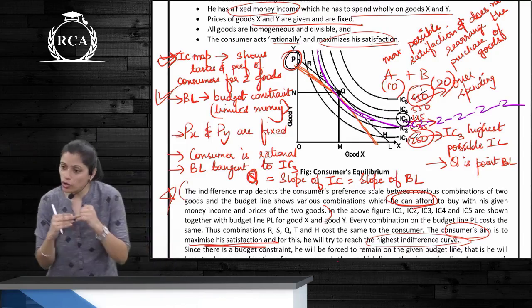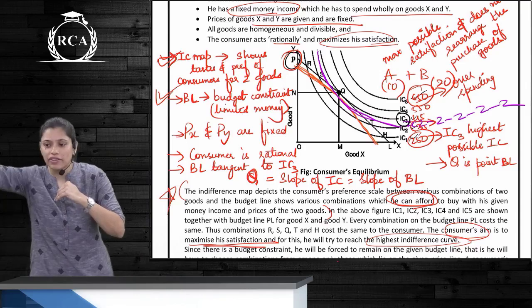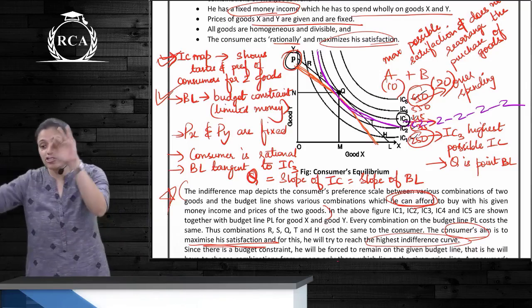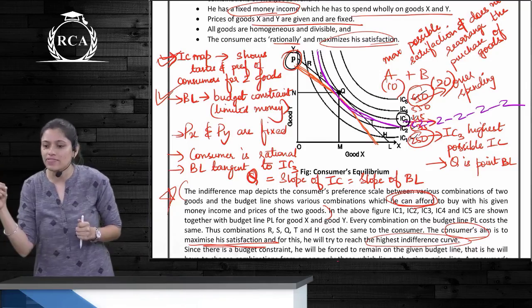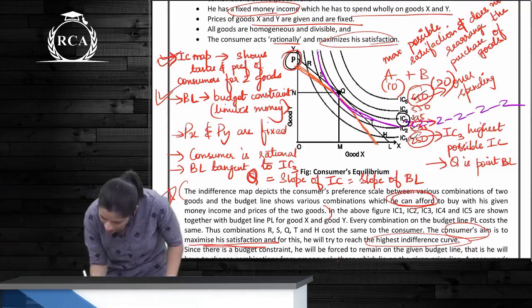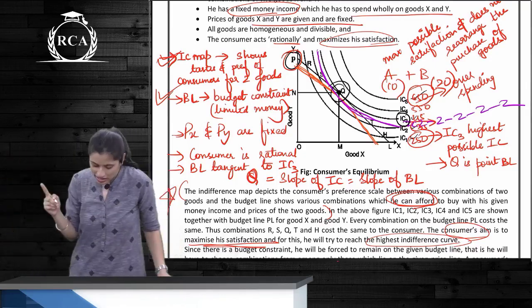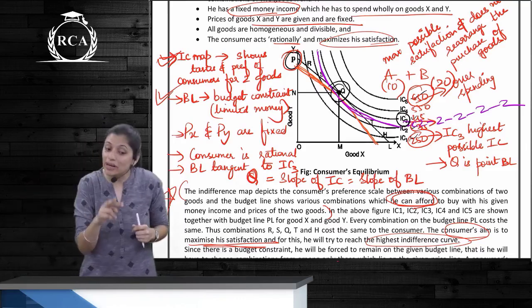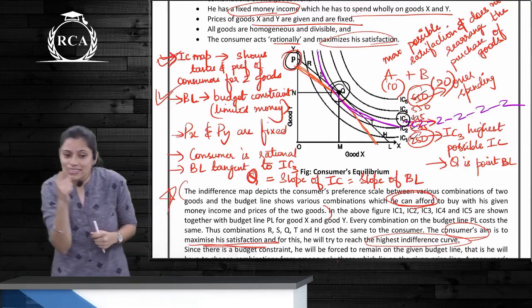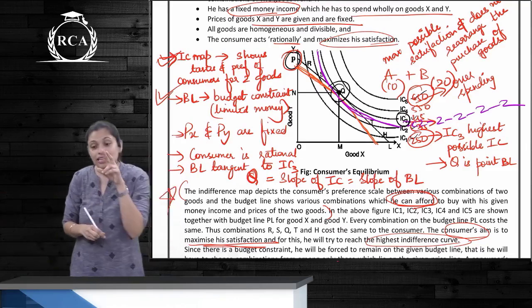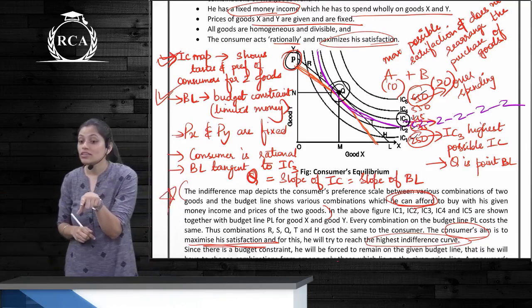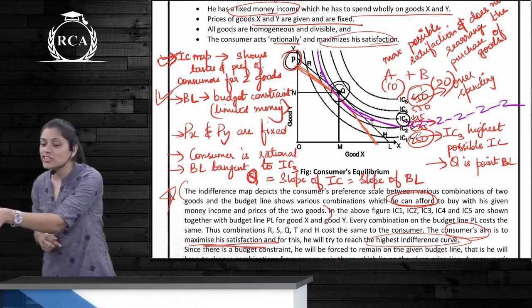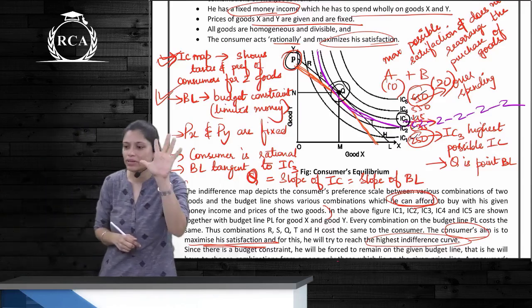IC3. First you need to go to the highest indifference curve, it's IC5, but it's overspending. It's not on our budget line. You can't select IC5. Why do you select IC3? Is it on our budget line? And another point, is it tangent to the budget line? Your IC3 is tangent to the budget line. This is the point at which maximum satisfaction is derived with the maximum budget available.